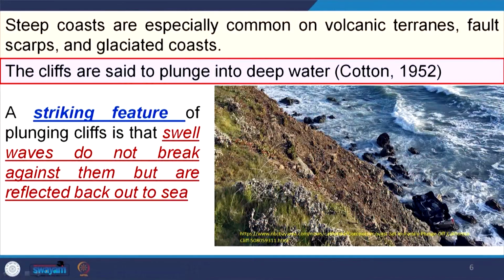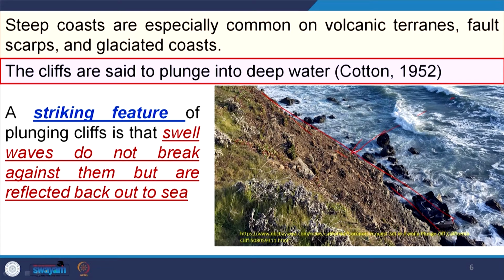So, these types of coasts are very prone to mass wasting, or the removal of material is due to mass wasting. The cliffs are said to be plunged into the deeper part of the water. So, if you see here, this is a cliff surface and it is plunging into the deeper part of the water. So, if this same slope continues here, that means there will be less effect of breaking of the wave, so the wave is coming and directly hitting the coastal system.